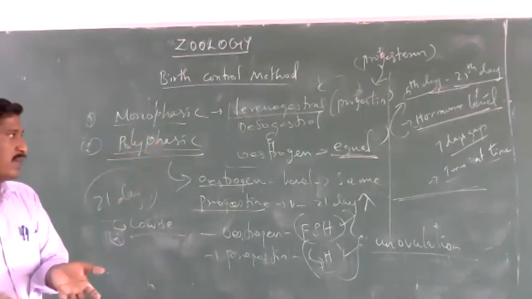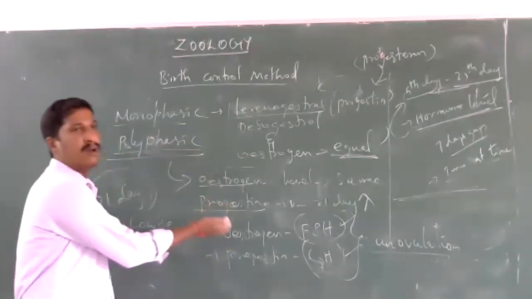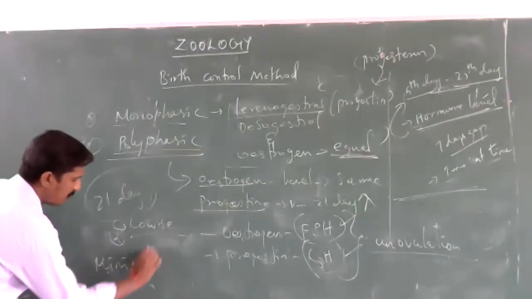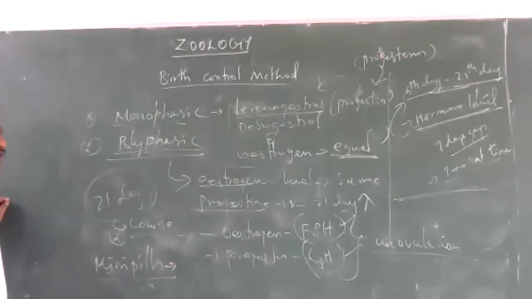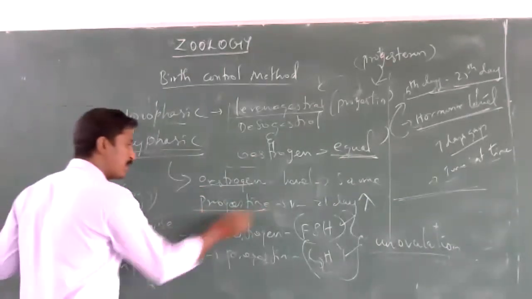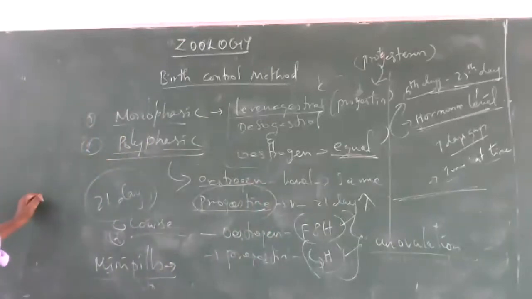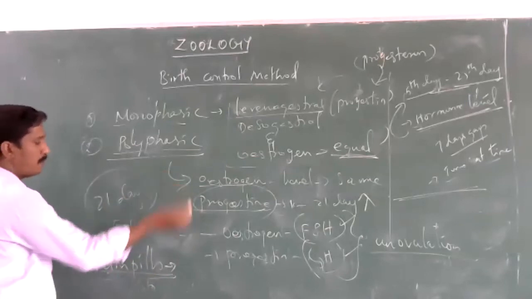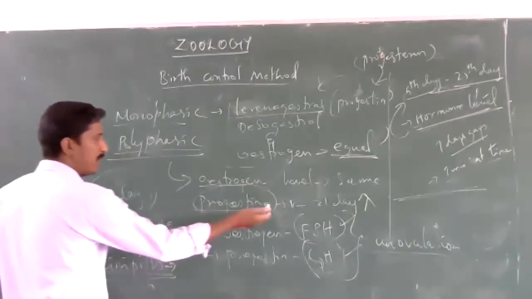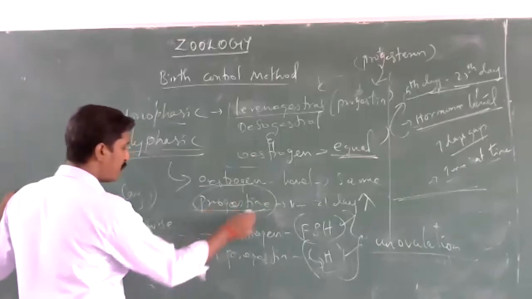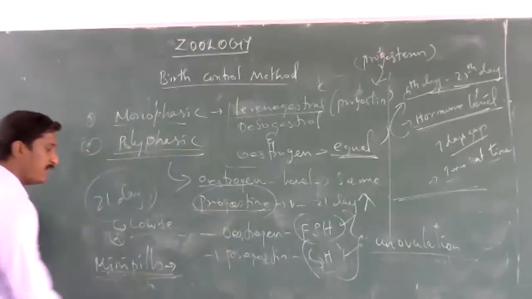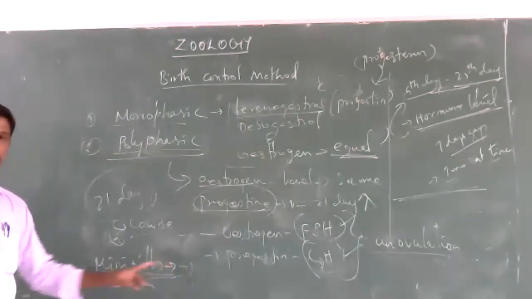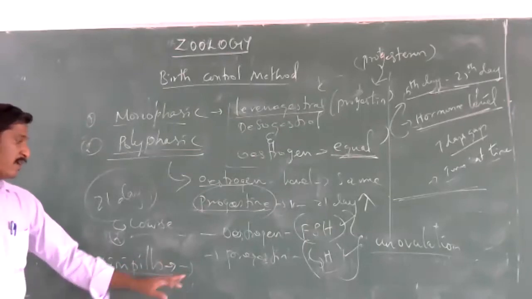The first one is combined pills, where both hormones are present in the pill. Another one is mini pills. In mini pills, only the progestin hormone, levonorgestrel, is present; they are not combined. Mini pills are also taken every day, one tablet daily.